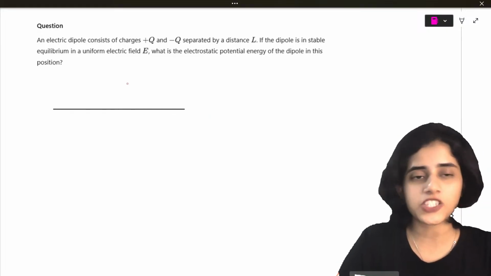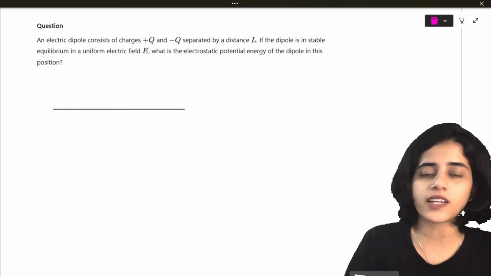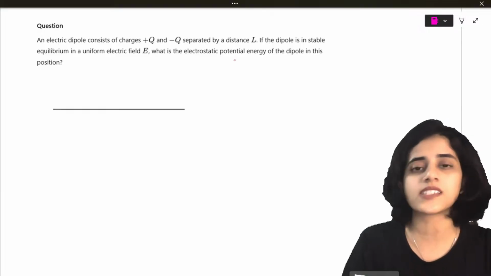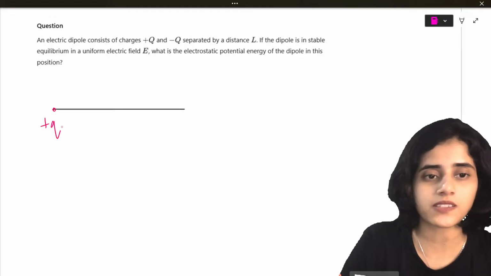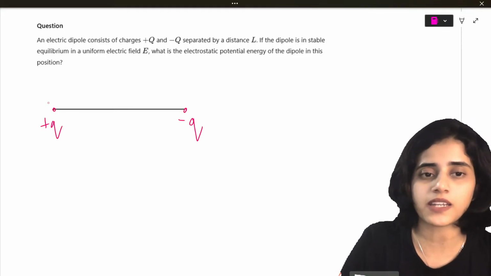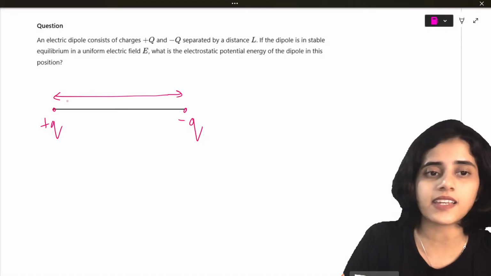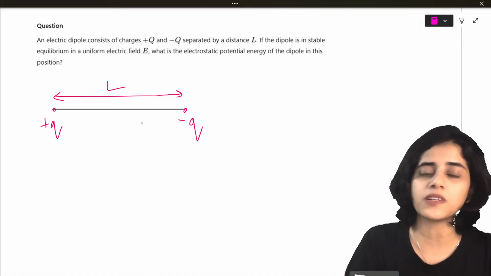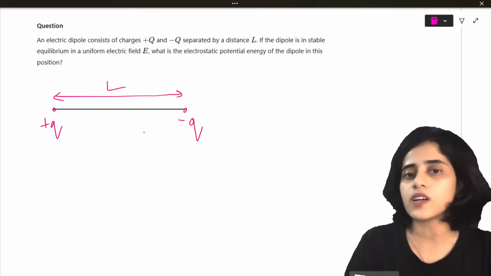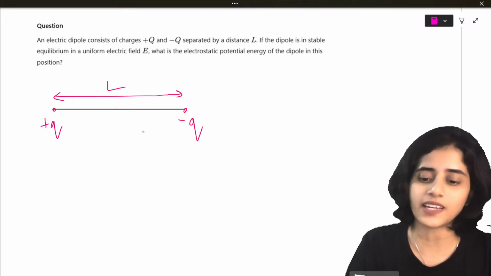Okay. Question. An electric dipole consists of charge plus Q and minus Q separated by a distance L. Okay. So this is charge plus Q. This is charge minus Q. And let's say it is separated by a distance L. If the dipole is in stable equilibrium in a uniform electric field E, what is the electrostatic potential energy of the dipole in this position?